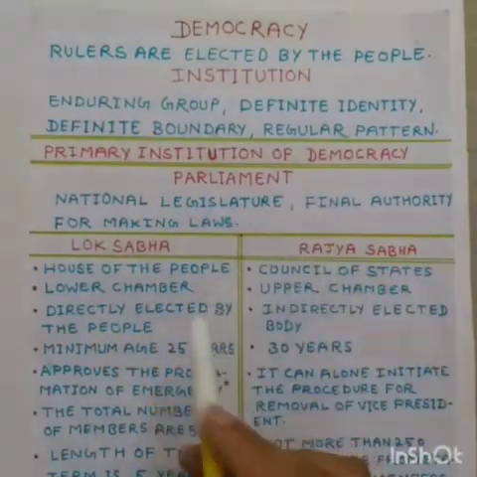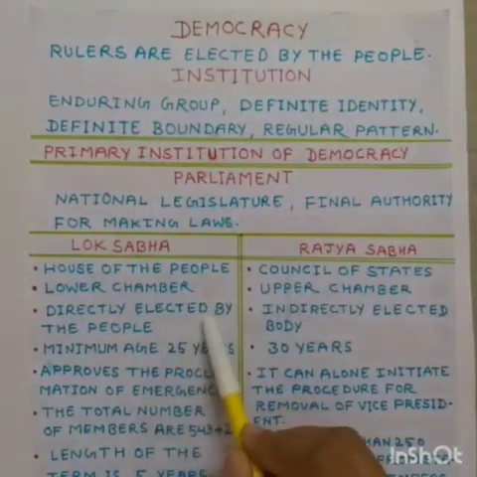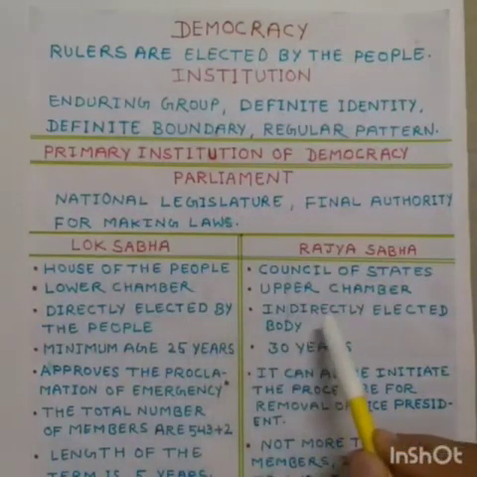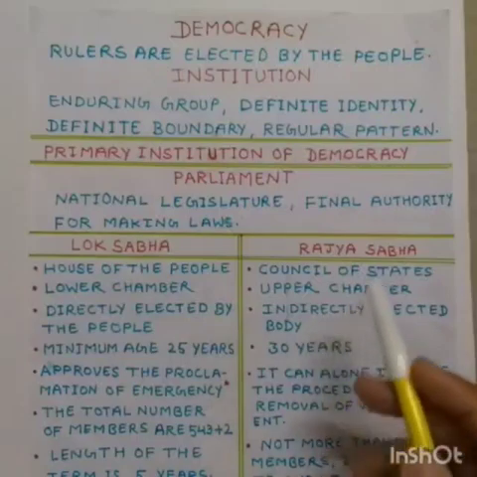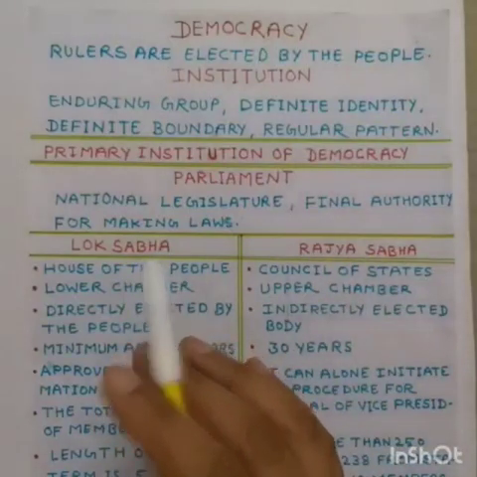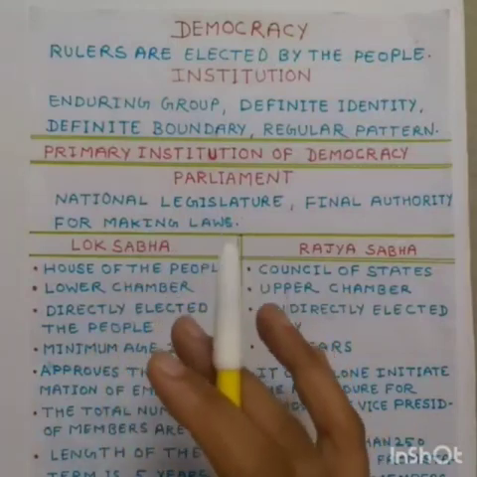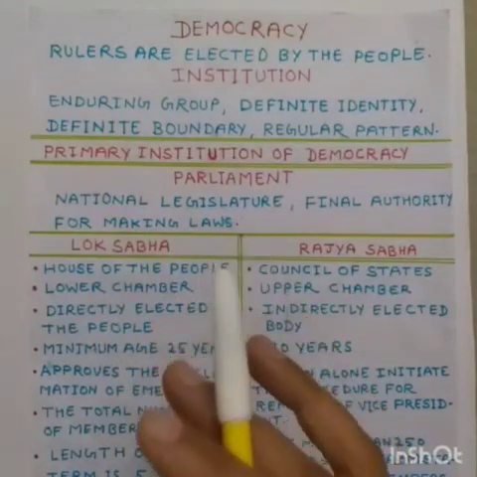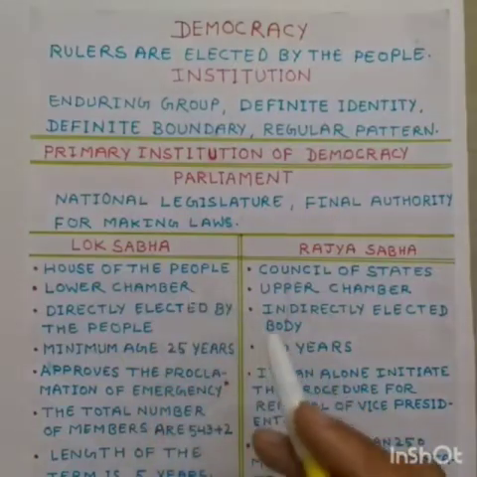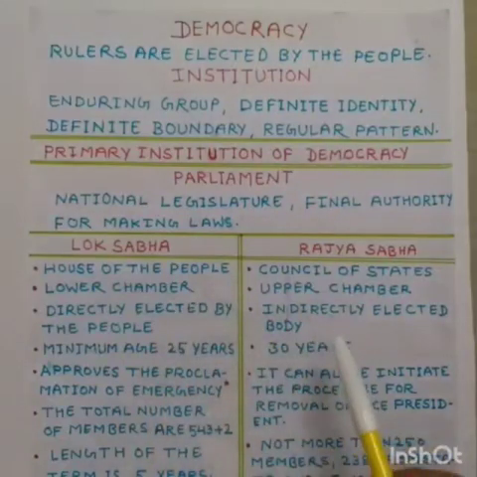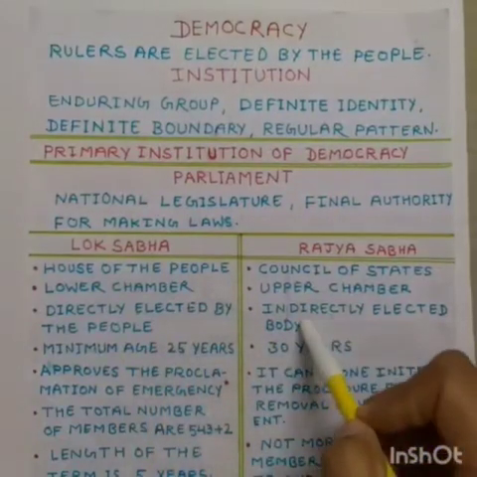Lok Sabha is directly elected by the people and Rajya Sabha is indirectly elected by the people. For Lok Sabha election, India is divided into 543 constituencies and we elect representatives from each constituency. And Rajya Sabha is an indirectly elected body.